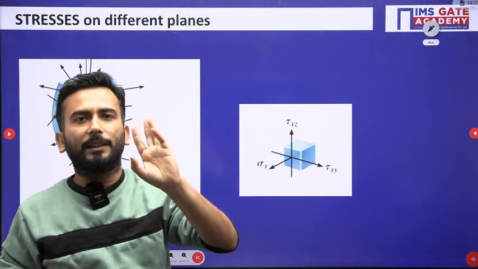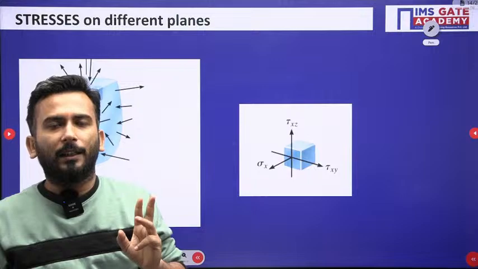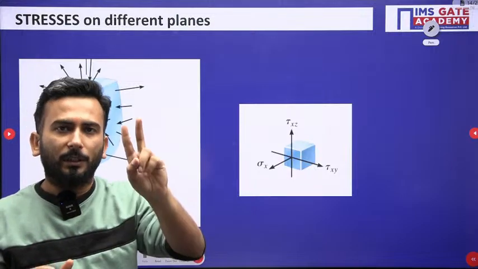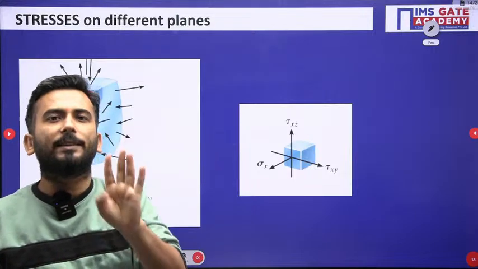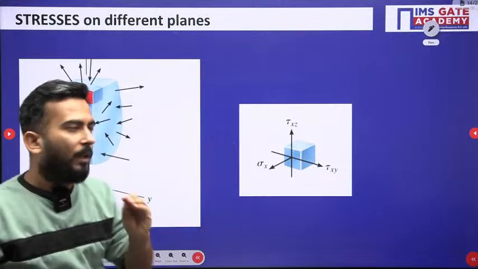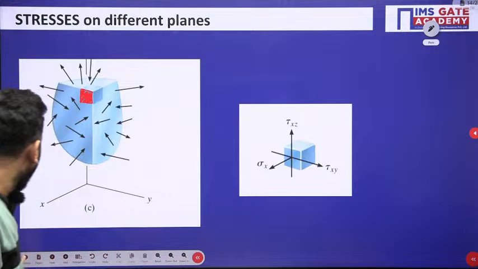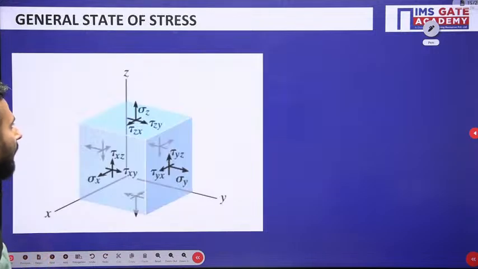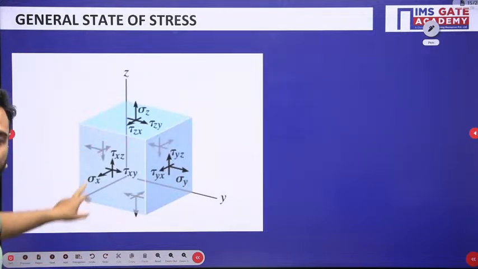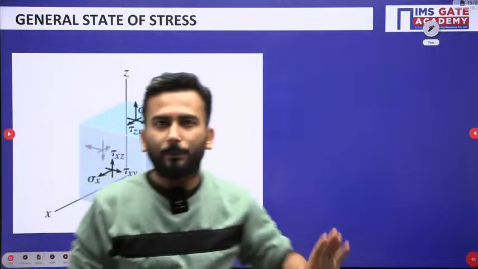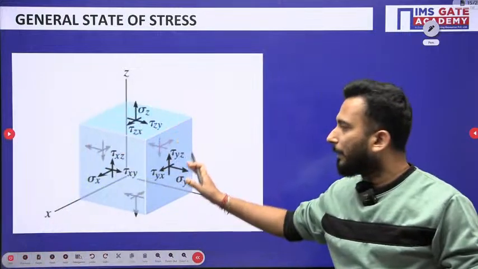three normal stresses and two shear stresses. So total how many stresses? Three normal stresses and six shear stresses. And now I am going to cut a figure, I am going to cut a cube in such a way that now I have something like this. Now I have something like this.